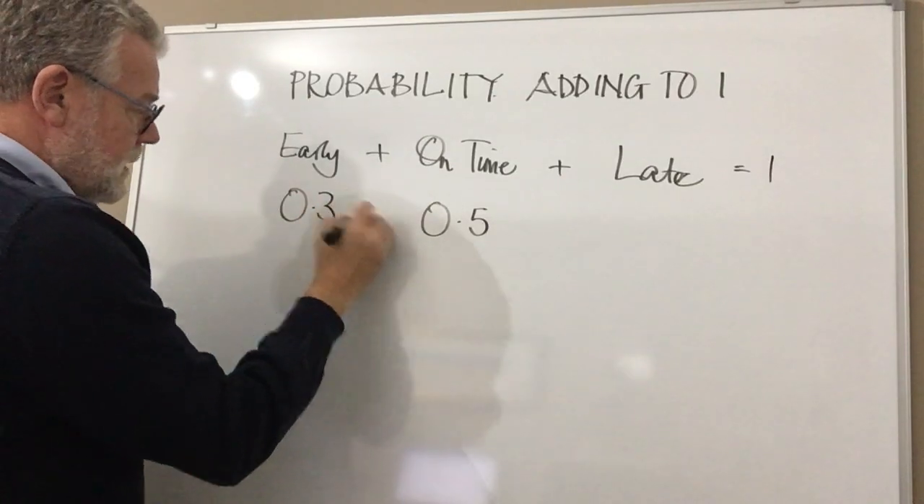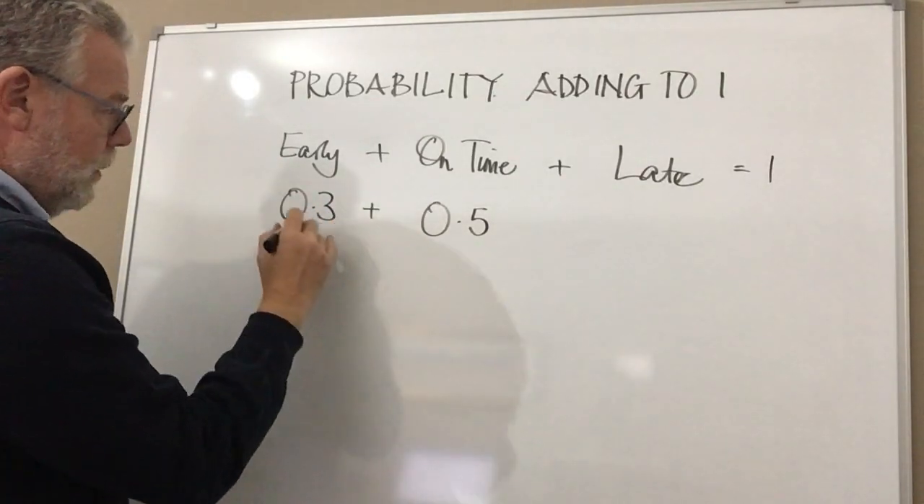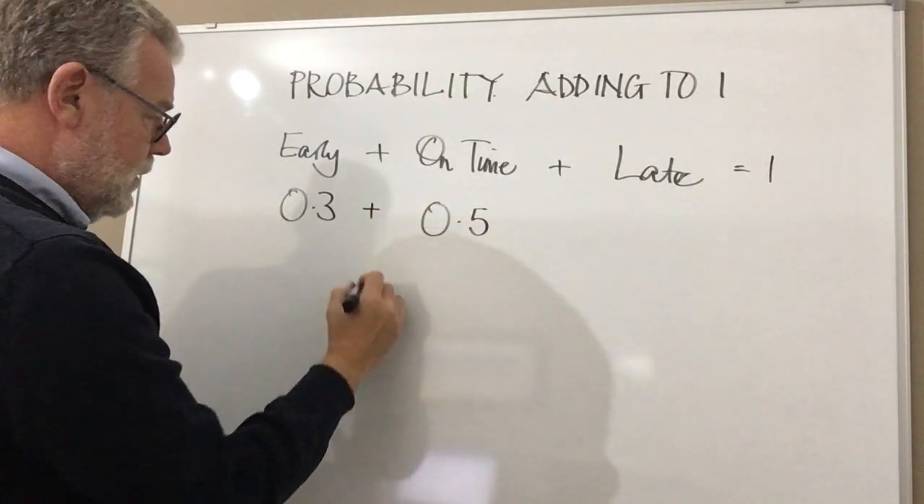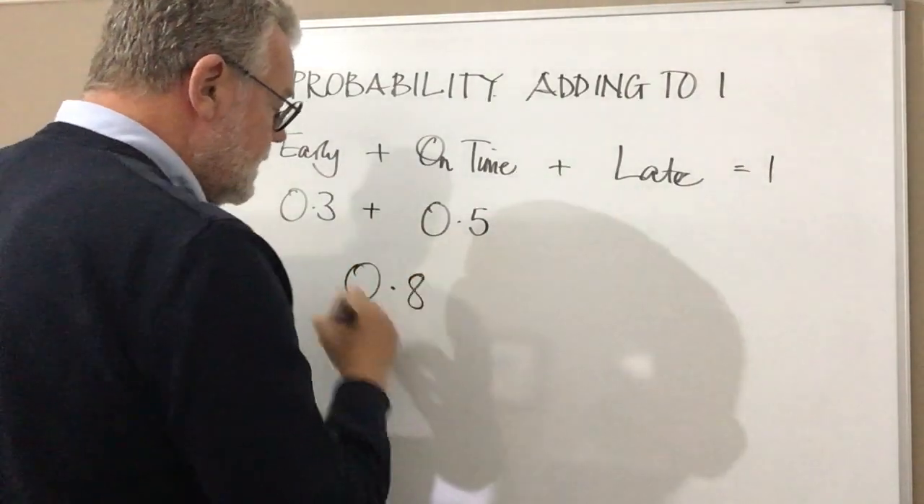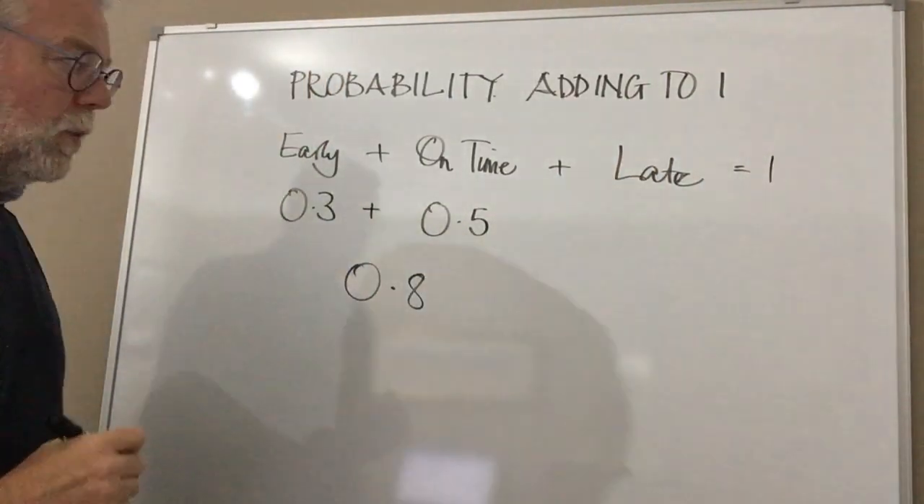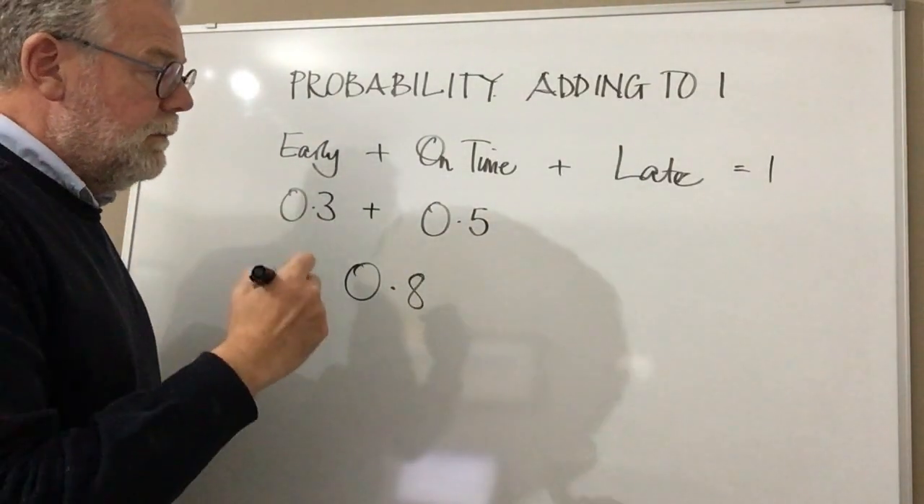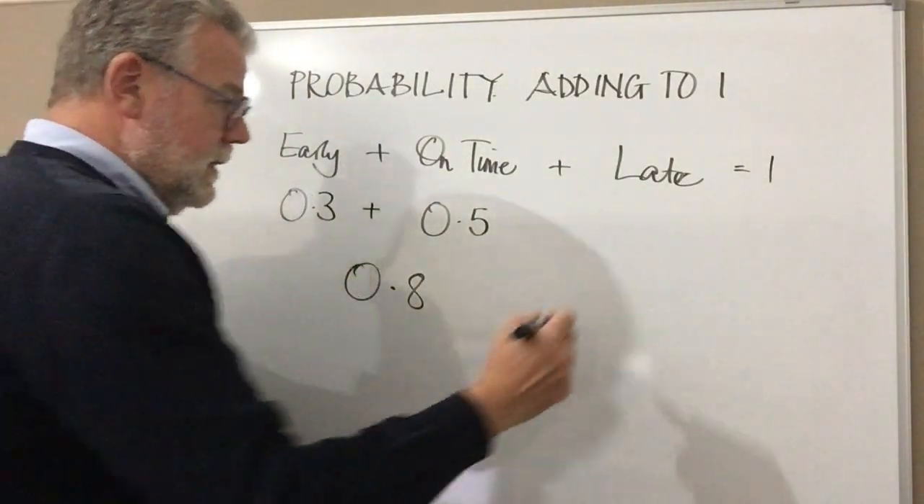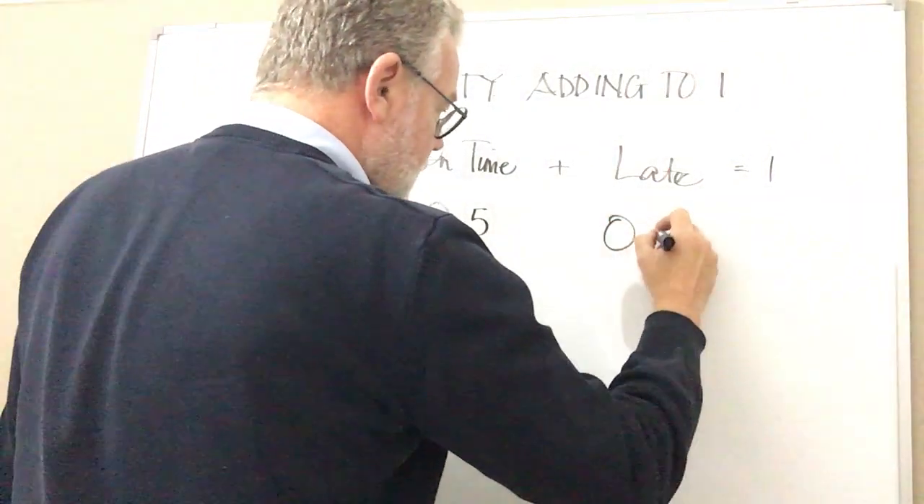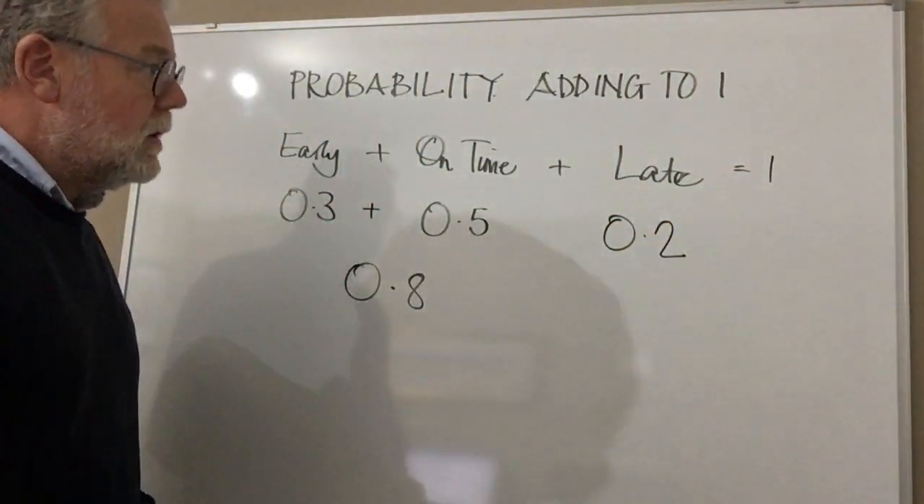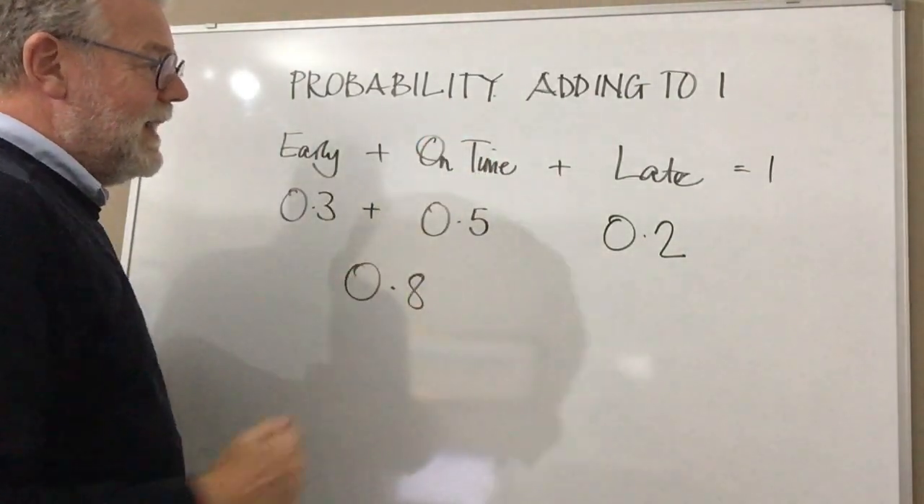And so all we need to do now is have a look at that. The probability of being early or on time, when we add those together, is 0.8. We subtract that from 1, and that will tell us that the probability of the bus being late, of course, is 0.2. So probabilities adding to 1.